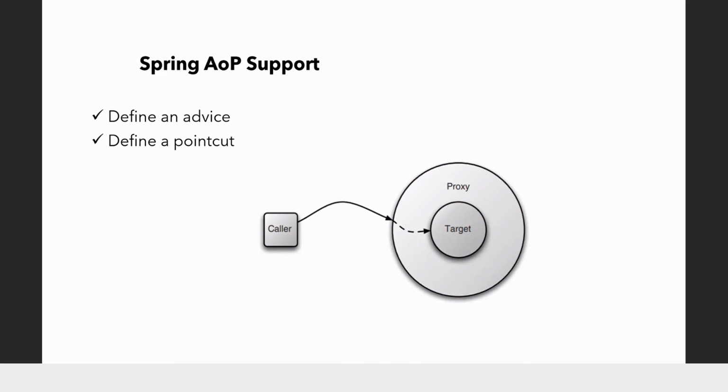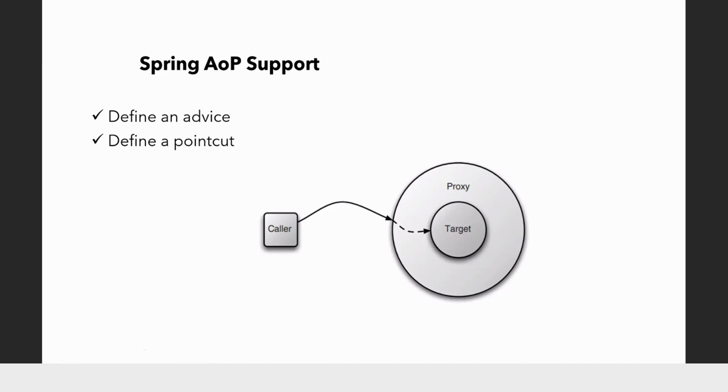Remember, Spring achieves AOP using the proxy technique. What that means is Spring will create a proxy object of the target object and it will hand over this proxy object to the caller or the invoker. So this is the caller which is calling the target object, but in between Spring will create a proxy of this target object and hand over this proxy object. So how will this happen?